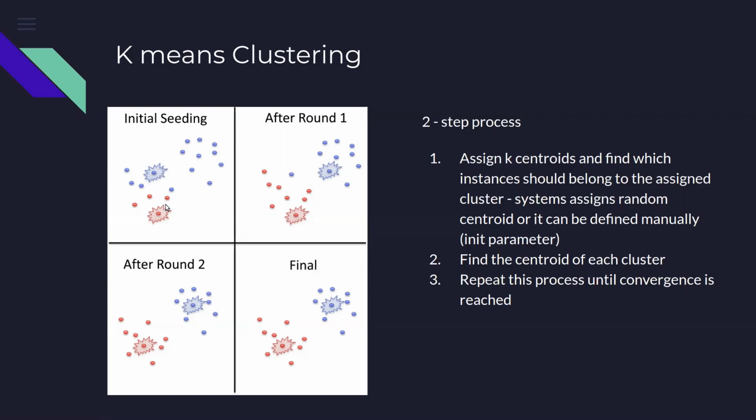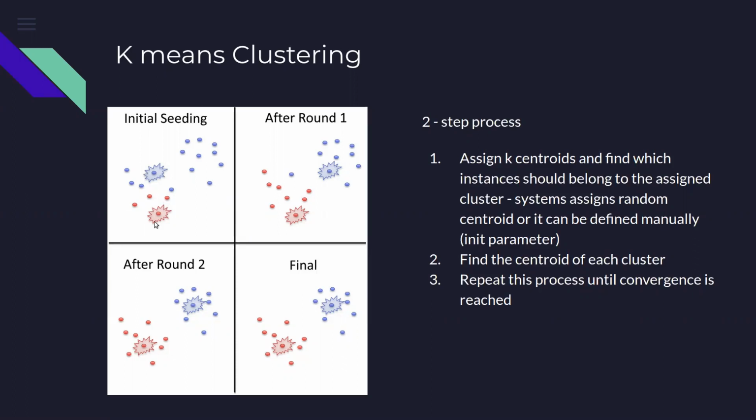So if these two points, as you're seeing on the screen, are the centers, then we will give the points a color, red or blue, depending upon the distance between the points and the center, or the centroid as we call it, between these randomly chosen centroids and the other points.